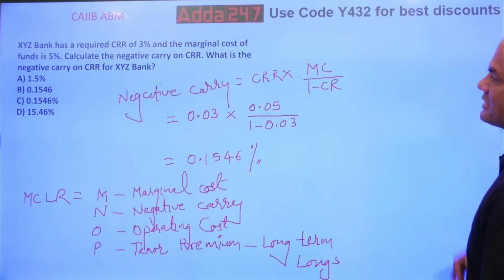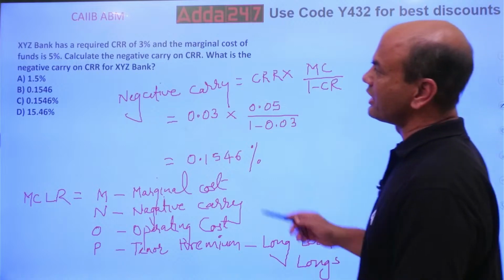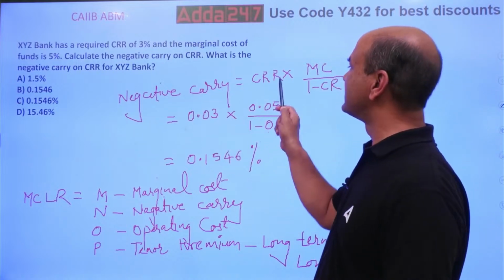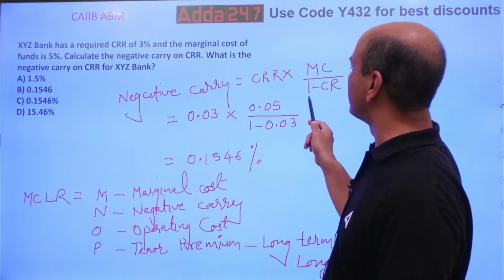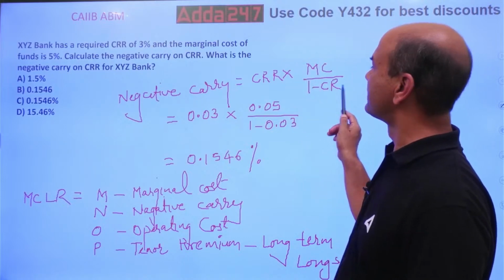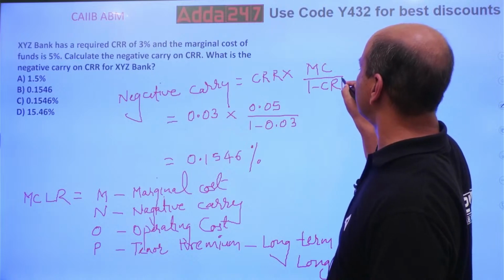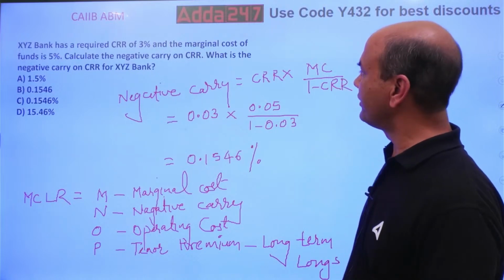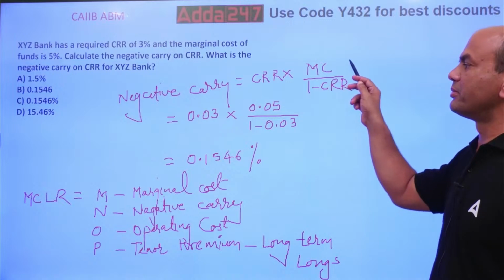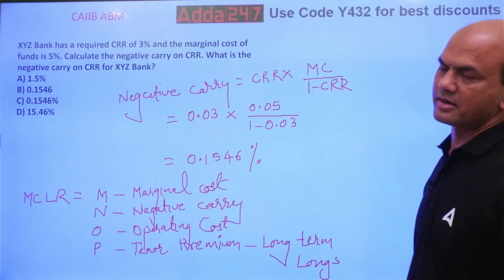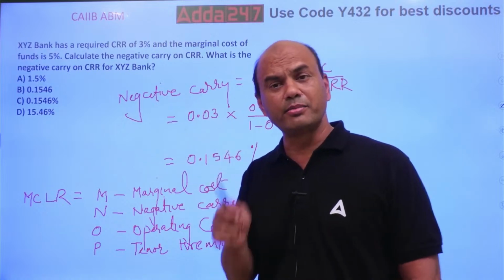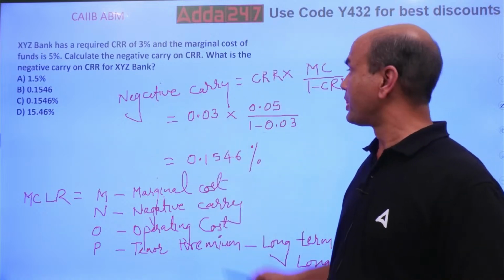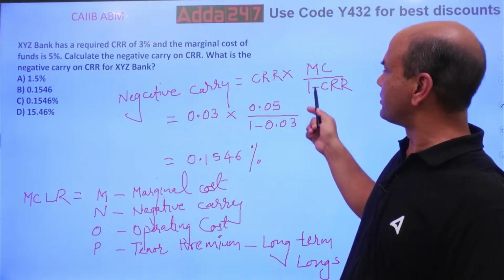Negative carry on CRR is always equal to CRR multiplied by marginal cost upon 1 minus CRR. So CRR multiplied by marginal cost upon 1 minus CRR. This is the formula for negative carry. Mind it, learn it by heart. CRR into marginal cost upon 1 minus CRR.